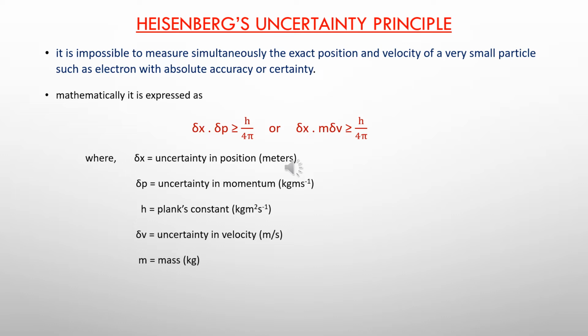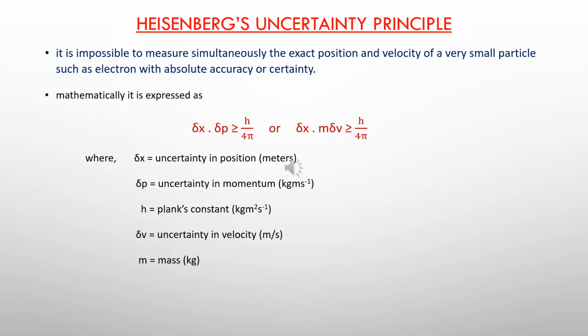According to him, it is impossible to measure simultaneously the exact position and velocity of a very small particle such as an electron with absolute accuracy or certainty.